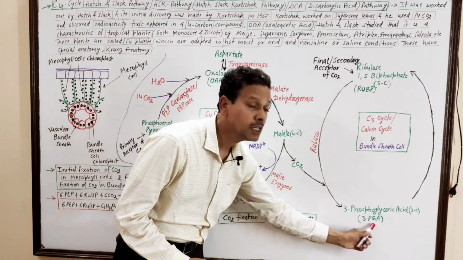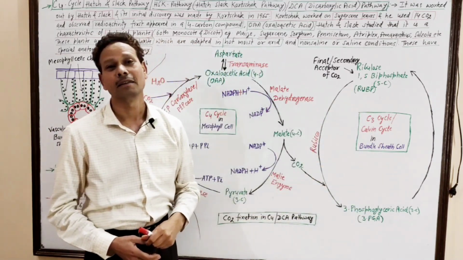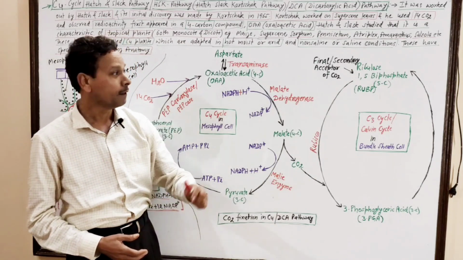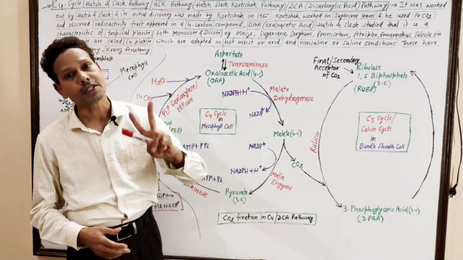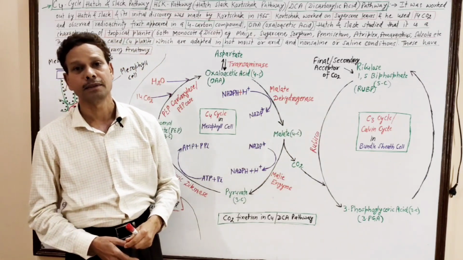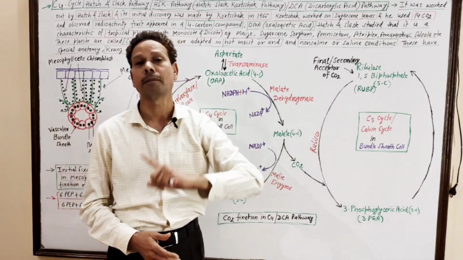The stable compound is PGA, a 3-carbon compound. That's why it is the C3 cycle. It means the C3 cycle occurs in both C4 and C3 plants. But the C4 cycle is a characteristic feature of only C4 plants.